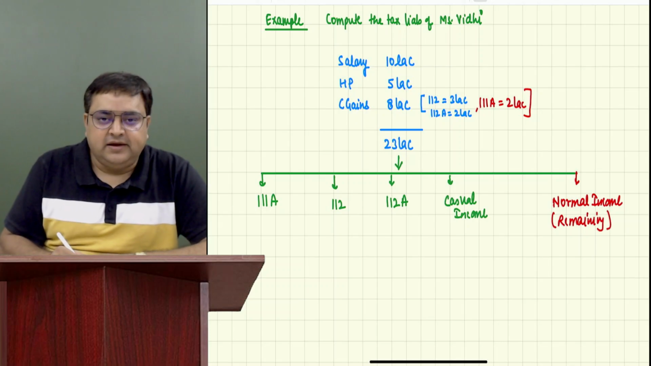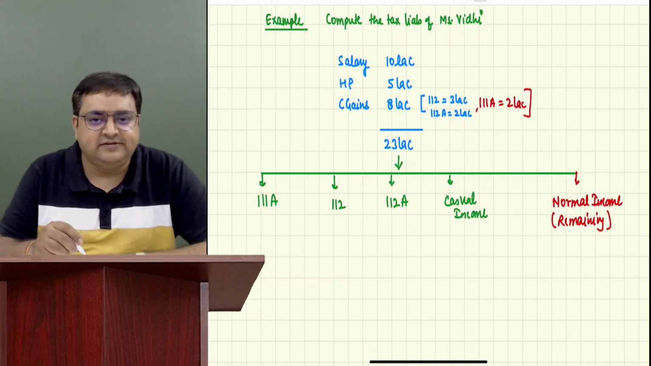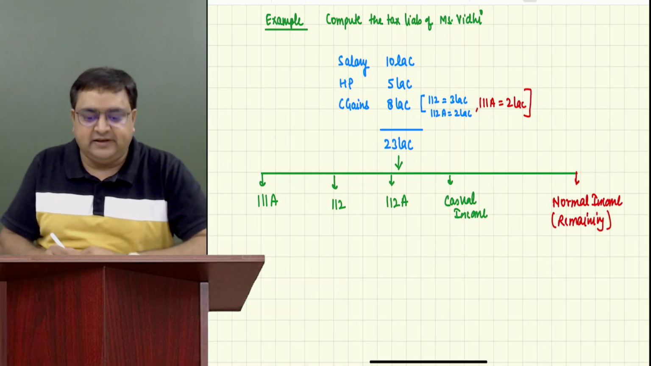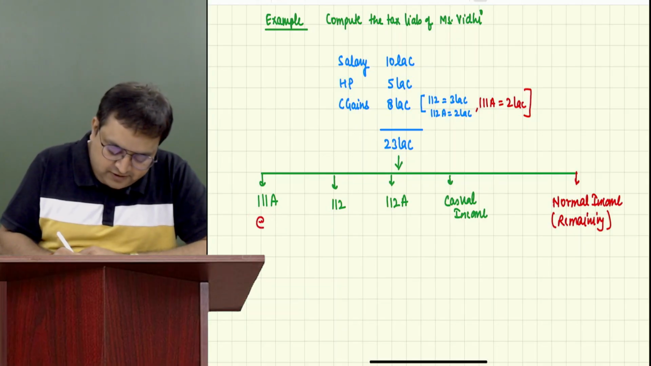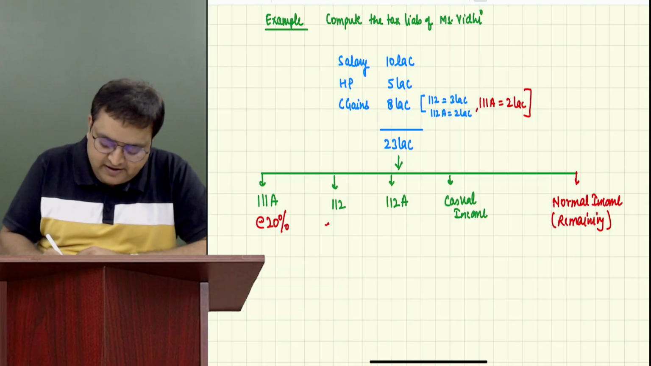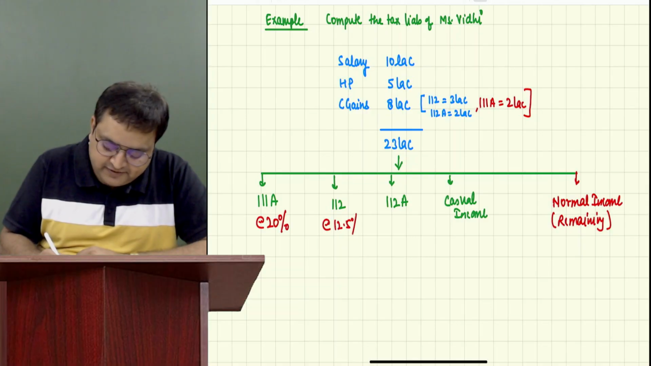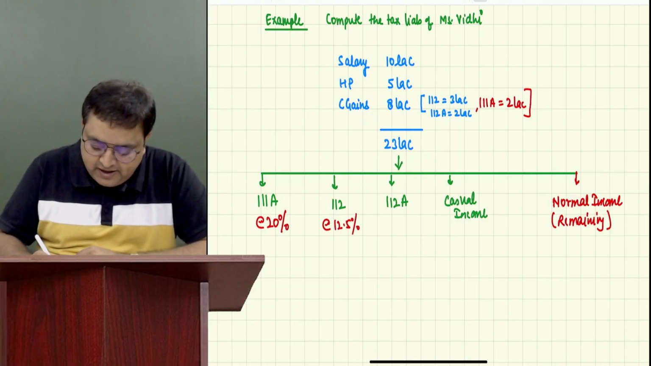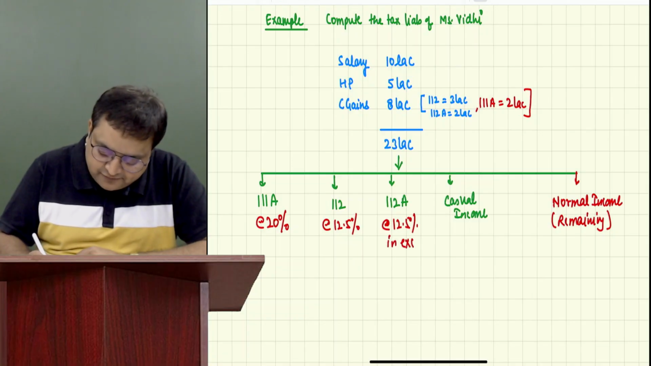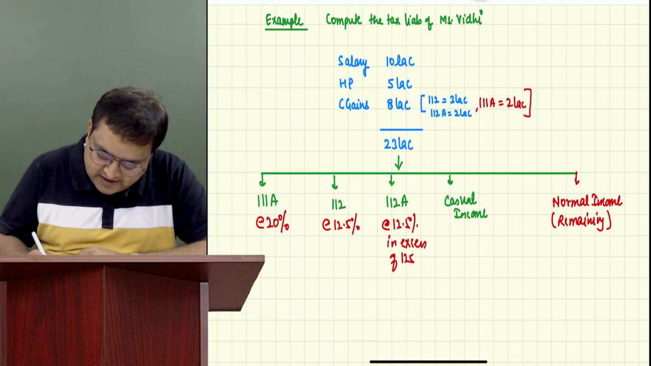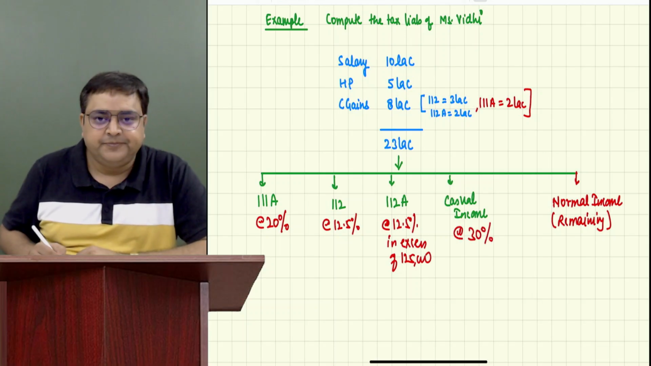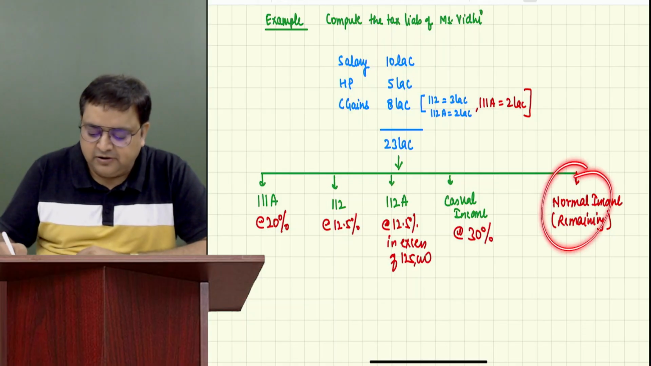What is 111A? 111A is short-term equity shares. Tell me the rate of tax of 111A. Everybody, try to tell me: the rate of tax of 111A is 20%. 112, at the rate of 12.5%. 112A at the rate of 12.5% in excess of 1,25,000. Casual income at a rate of 30%. And normal income at normal rates.